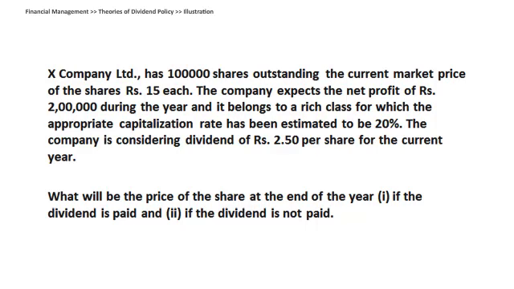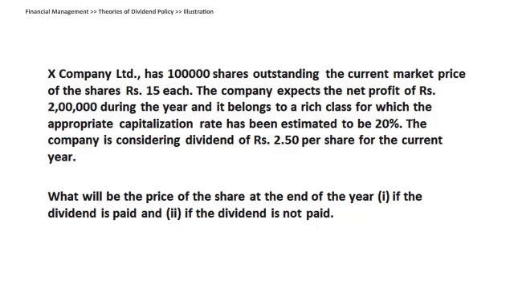Now, keep the formula handy which we covered just now. How do you find out the current market price of a share? You take the dividend at the end of the year, add back the price at the end of the year, and divide the full equation by 1 plus cost of equity. So whether dividends are paid or not paid, the formula will be impacted correspondingly. The first part we need to do is where the dividend is paid. So we need to find the final price of the share at the end of the year.